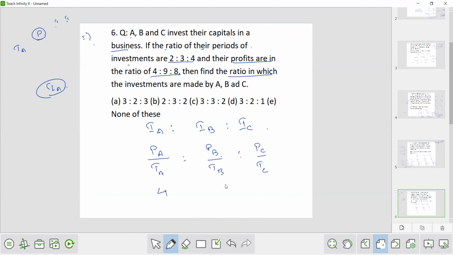Profit of A is 4, profit of B is 9, and profit of C is 8. Now the ratio of their period, so what is the time period of A? It's 2, it's 3, and it's 4. So cancel it. It is 2:3:2. So option number B is the correct option.